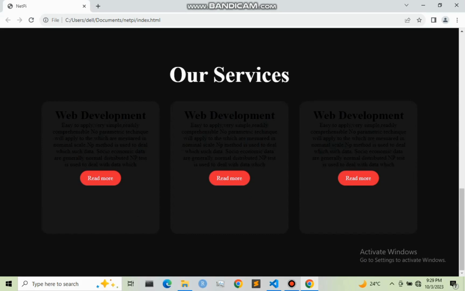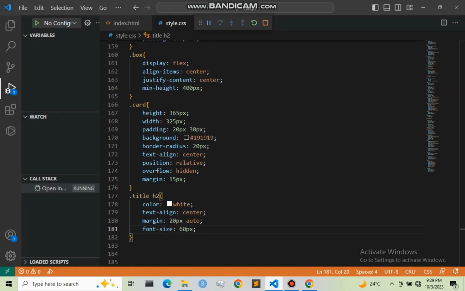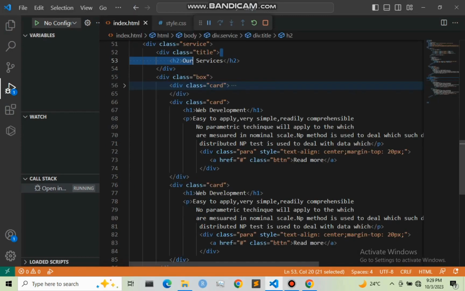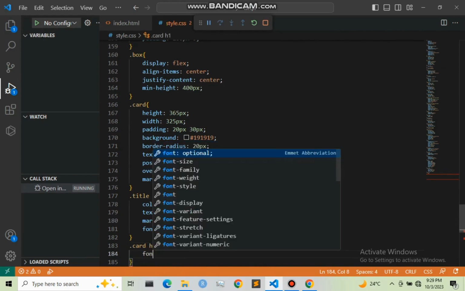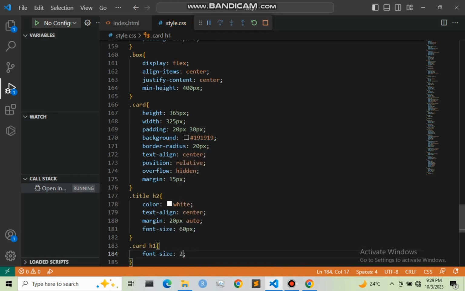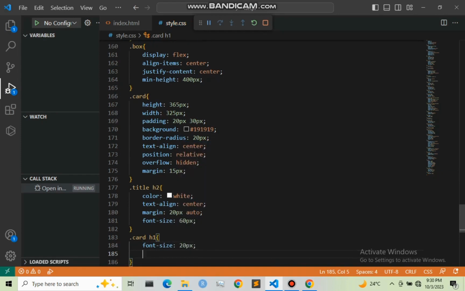So next we want to design now our card title, that is our h2. So we want to design this, that is the h1 which is in our card. So let us move to HTML CSS, that is .card h1, and I'm going to give it a font size of 20 pixels, and also the color to be white.